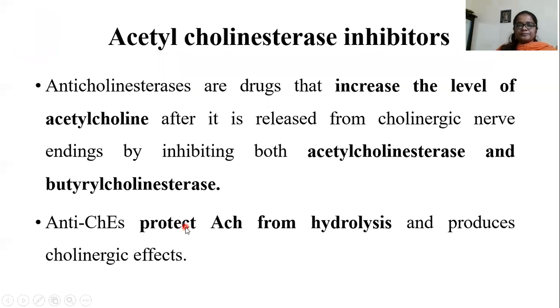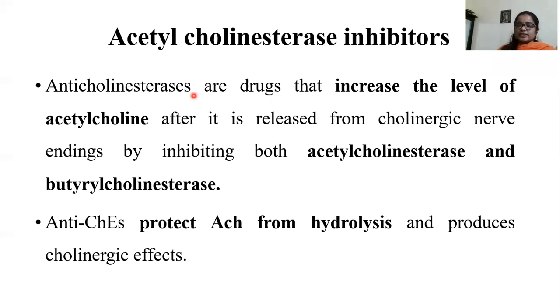First one is acetylcholinesterase inhibitors. Acetylcholinesterase inhibitors and butyrylcholinesterase inhibitors are collectively known as anticholinesterases.